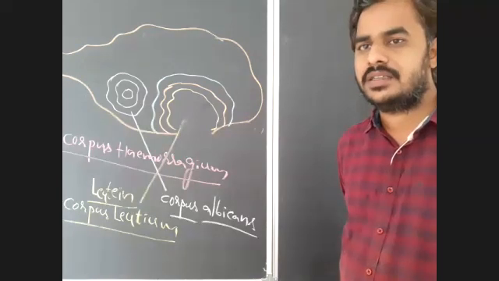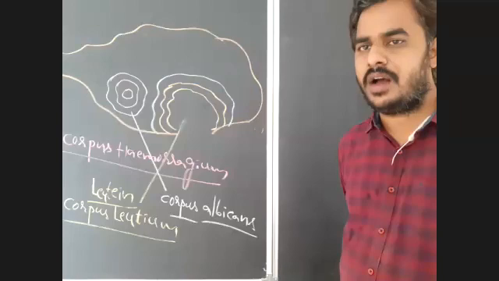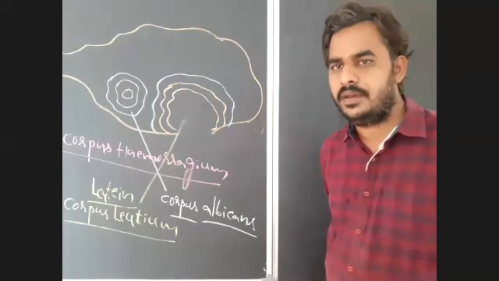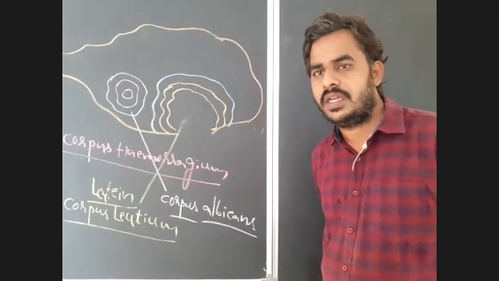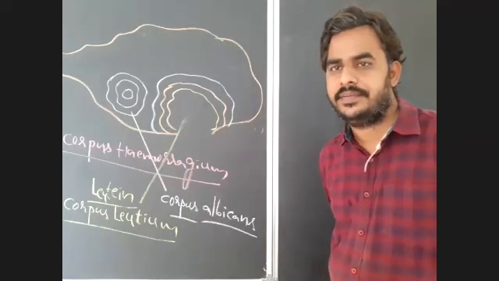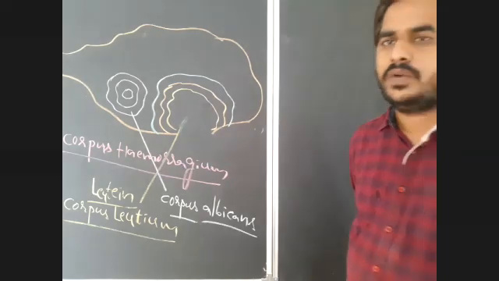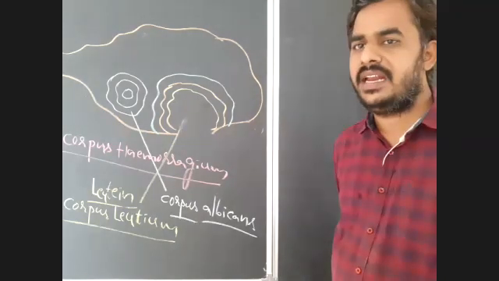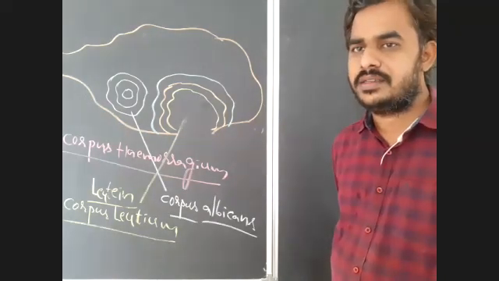And menopause is the cessation of the menstrual cycle. Menstruation will be stopped and ovum production will be completely stopped. So a female can produce ova in between menarche and menopause only.